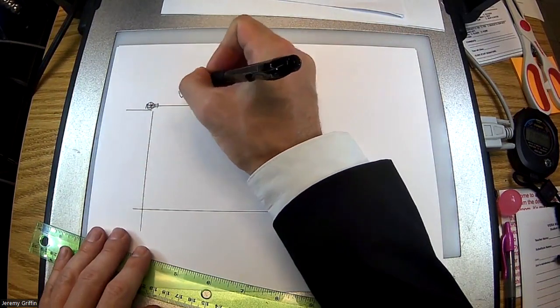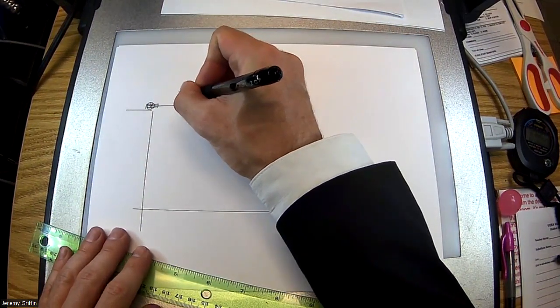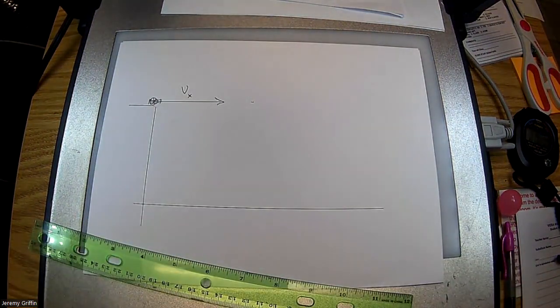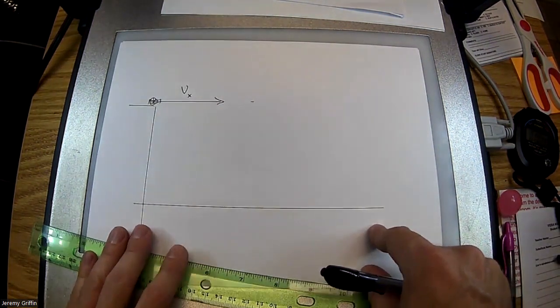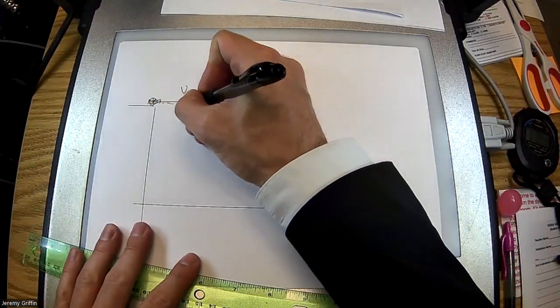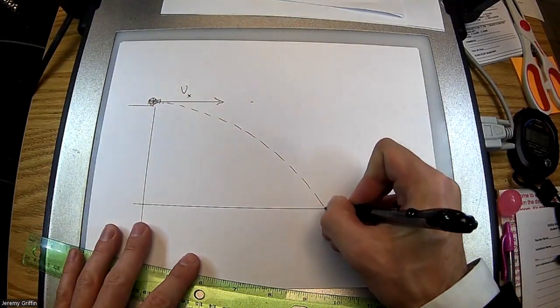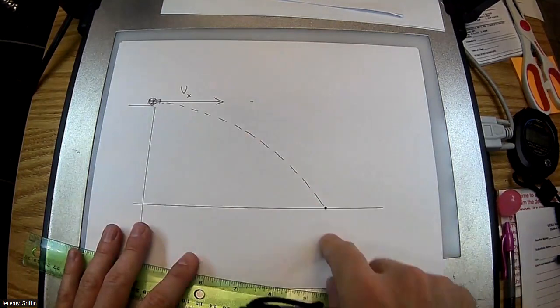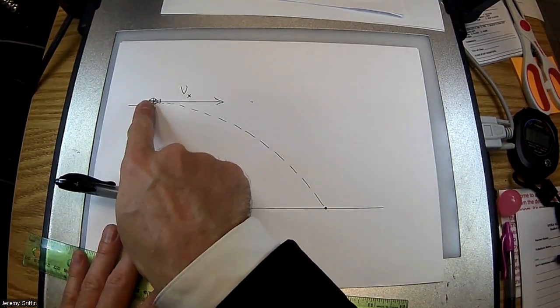Now I could call it V blast. I could also call it V sub X because the cannon is already oriented horizontally. So whatever speed it's blasting is just going to stay like that, right? And this, bam, something like that, right? Ooh, nice parabola there. Here's the vertex of the parabola right in front of the cannon.